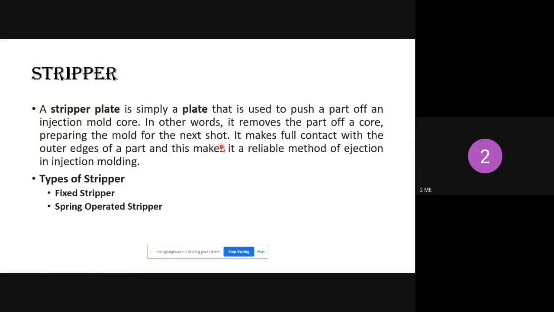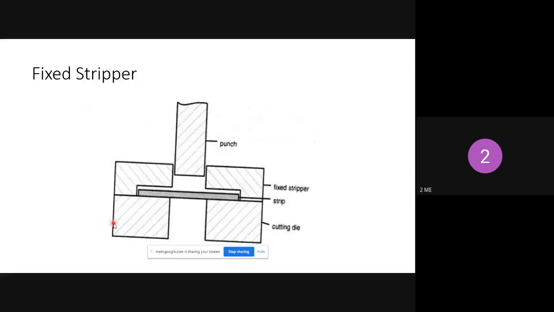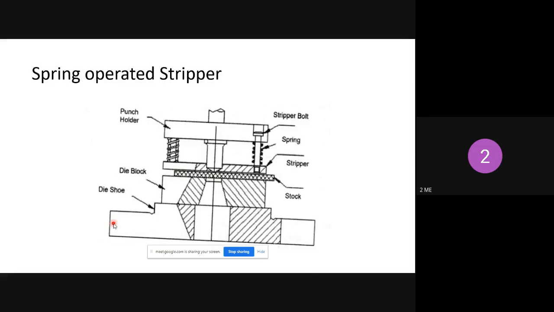So the next portion is the stripper. The stripper plate's function is to hold the workpiece properly. Two types of stripper are in your syllabus: fixed stripper as well as spring operated stripper. This is the fixed stripper, and this is the spring operated stripper. A diagram with the explanation is required for the exam. Till here it is there for your first internal.